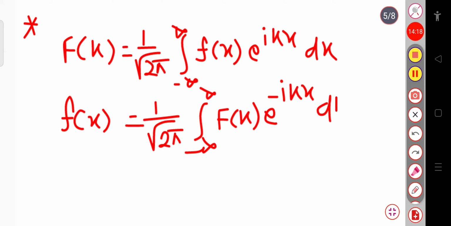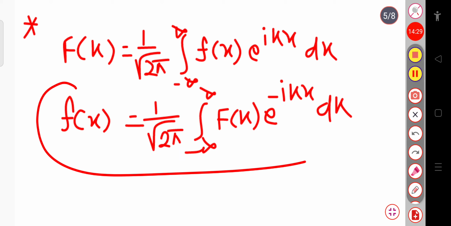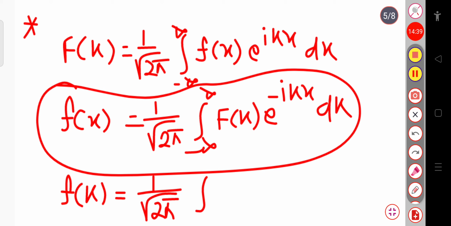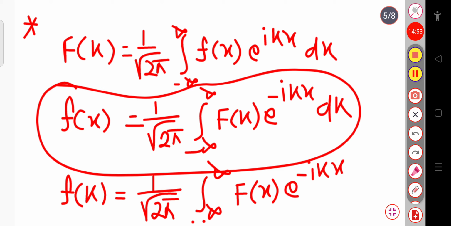This is actually our expression, but since k and x are dummy indices, if I write in place of x, this will be f of k equal to 1 by root over 2 pi times integration from minus infinity to plus infinity of f of x into exponential minus ikx into dx. This is also correct, but this is not the Fourier inverse transform of this equation.